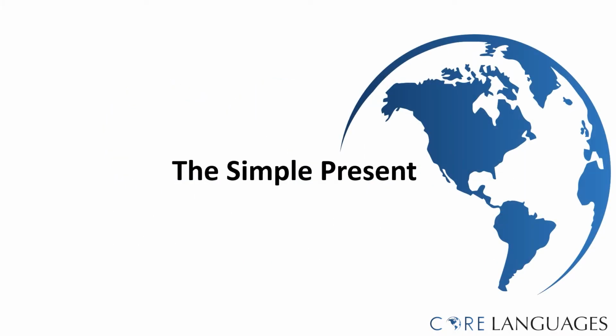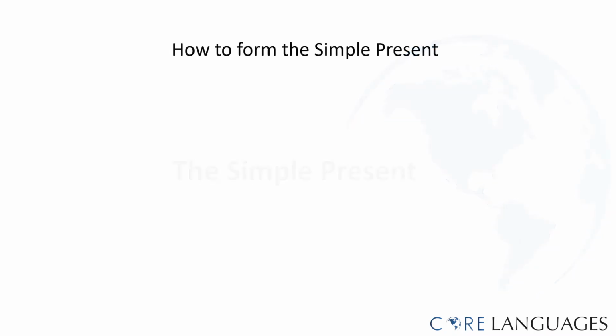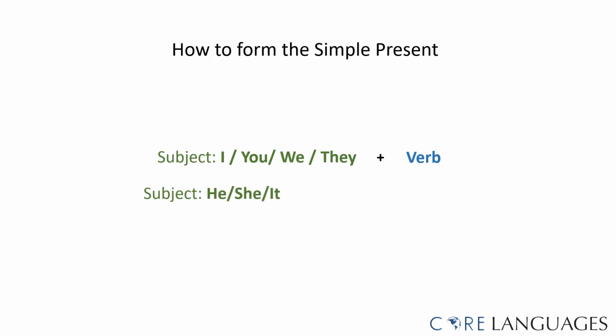The simple present. To form the simple present, you have to follow two rules. When the subject is I, you, we, or they, all you need to do is add the verb. When the subject is he, she, or it, you add the verb and then you need to remember to always add s, es, or ies, depending on the spelling of the verb.